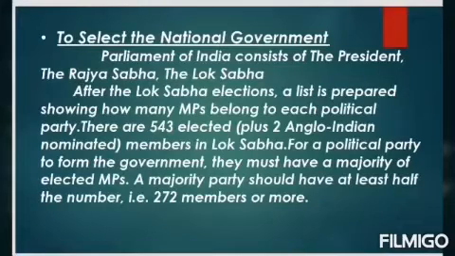There are 543 elected members in Lok Sabha. So how many members are in Lok Sabha? There are 543 elected members. For a political party to form the government, they must have a majority of elected MPs. The opposition in Parliament is formed by all the political parties that oppose the majority party or coalition. The largest among these parties is called the opposition party.